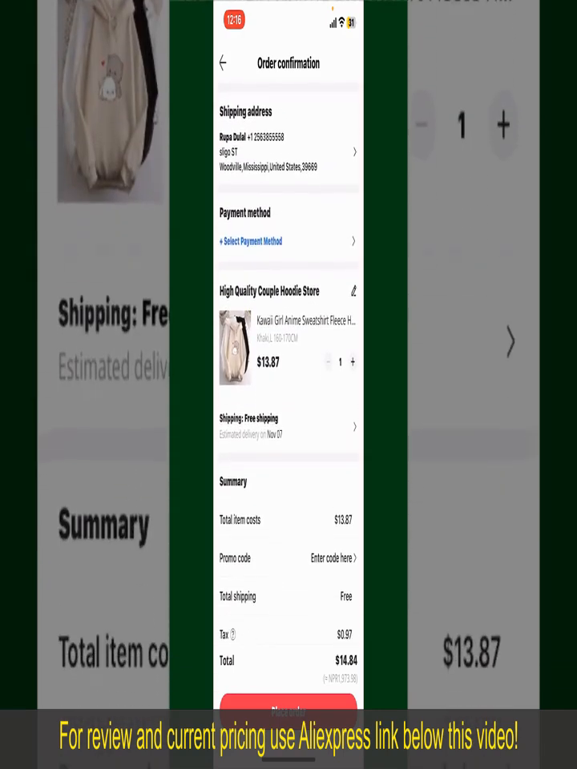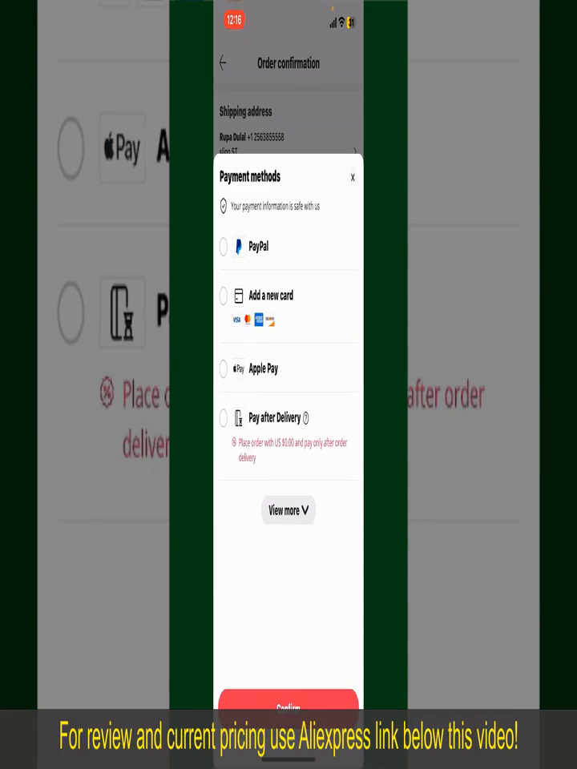You can enter a promo code if available, and you'll also need to enter your payment details. Tap on Select Payment Method from the option and choose your desired payment method. You can select PayPal, add a new credit or debit card, select Apple Pay for your purchase, or simply pay for the product after delivery. Select one of the options as a payment method.